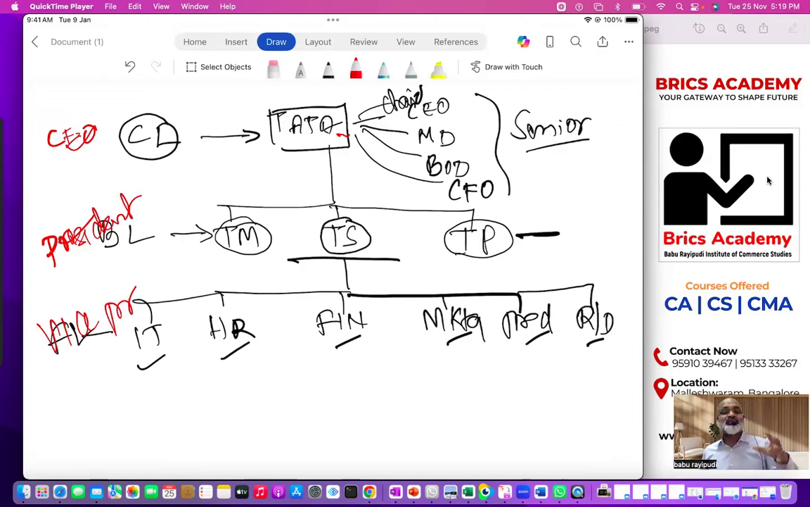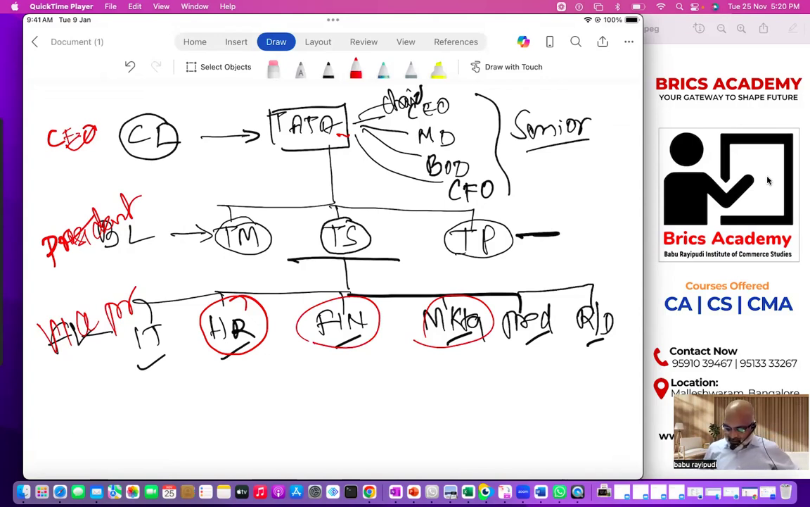When I say these designations, they are for the entire group. Understand carefully. I'm not talking about the HR manager of a department or a branch. I'm talking about the HR manager of the entire Tata Group. I'm talking about the finance manager of the entire Tata Group, the marketing manager of the entire group. I'm not talking about branch people. I'm talking about the entire group. That's why these three people together we call senior level managers. Is my point clear?